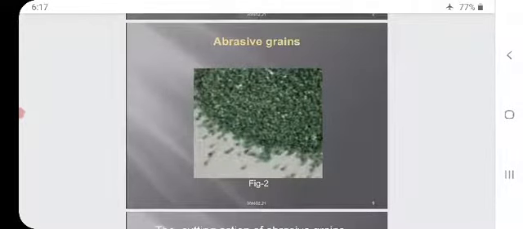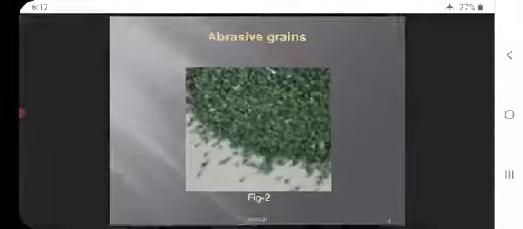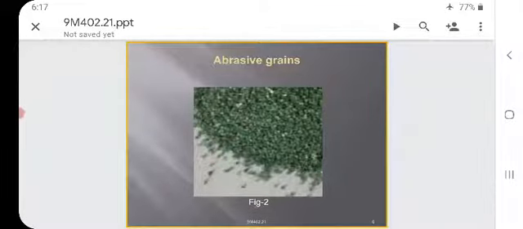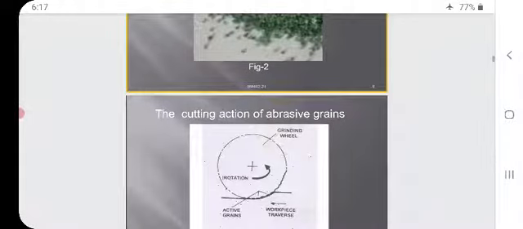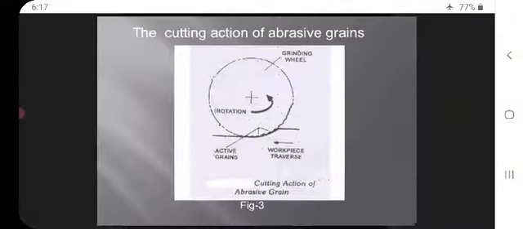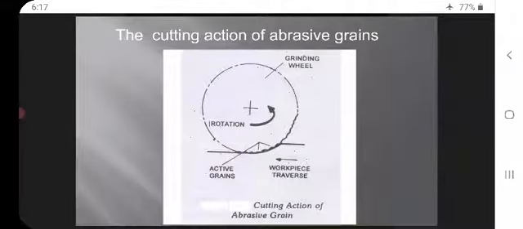You can see the abrasive grains clearly in the figure. I am zooming in. So this is the abrasive grains, showing the cutting action of an abrasive grain with the grinding wheel, workpiece traverse, and active grains.